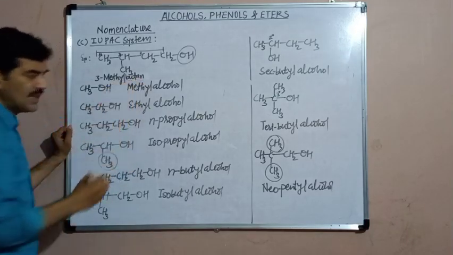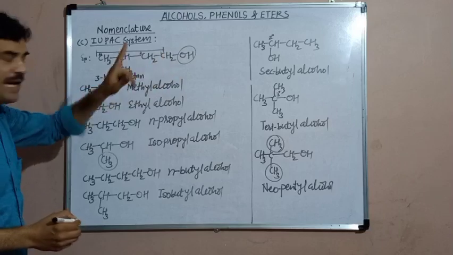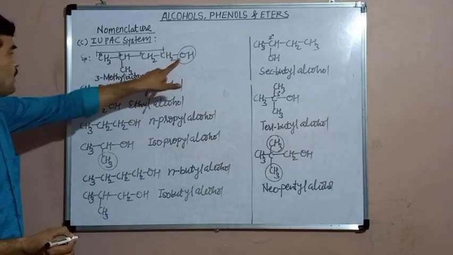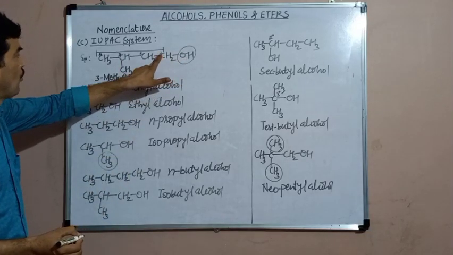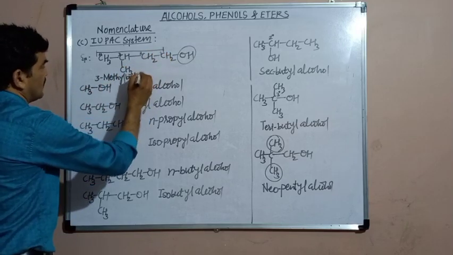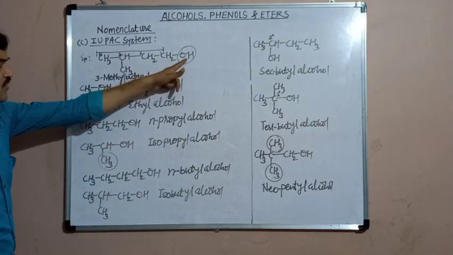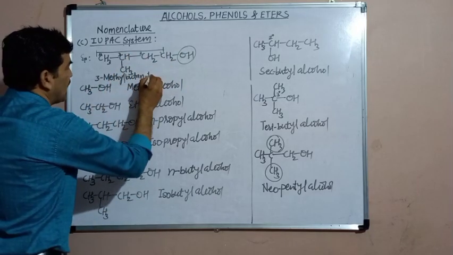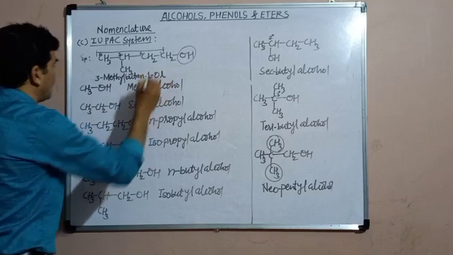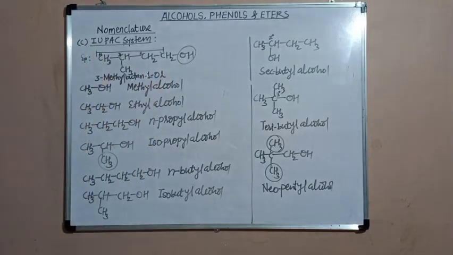And before writing that new suffix, the position of the OH should be entered. Here the position of the OH group is 1. OH is attached to the first carbon, therefore its position is 1. And the new suffix is OL. Therefore its IUPAC name becomes 3-methylbutan-1-ol. This is the IUPAC name of this alcohol.